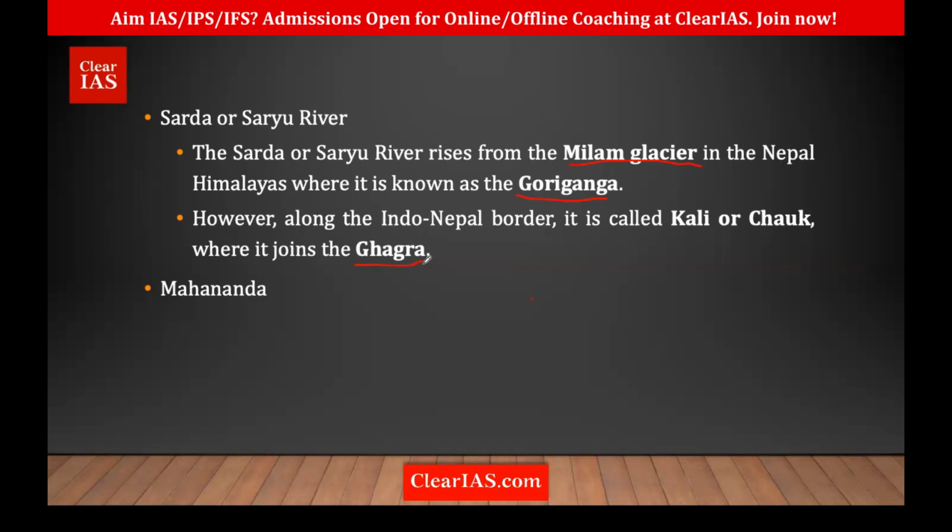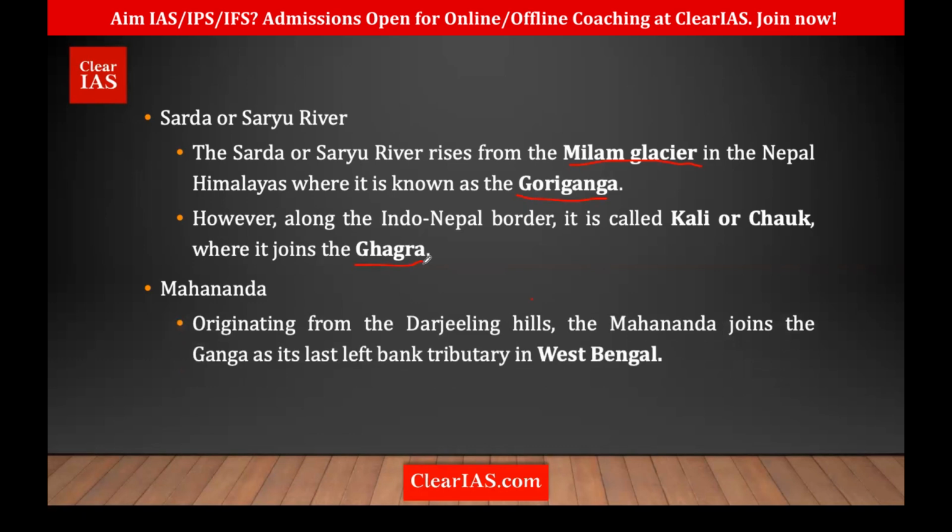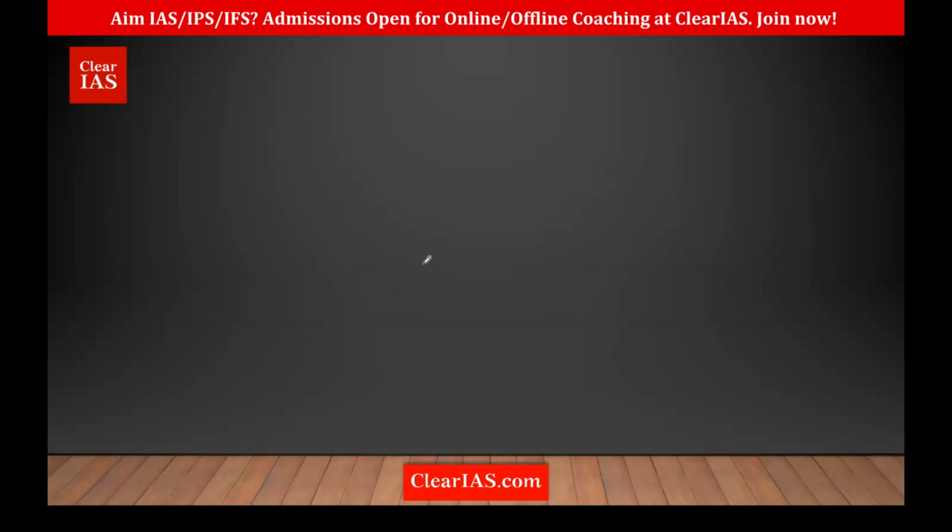Okay. Next important river is the Mahananda. So where is Mahananda originating? It's in the Darjeeling Hills. All of these were towards the west. So to the east, we have only one main tributary of Ganga, that is the Mahananda. And this is originating from where? In the Darjeeling Hills. And it joins where? Mahananda joins the Ganga in West Bengal. Most of the rest are joining in Bihar, but Mahananda is joining in West Bengal.